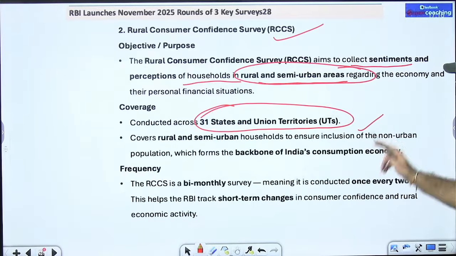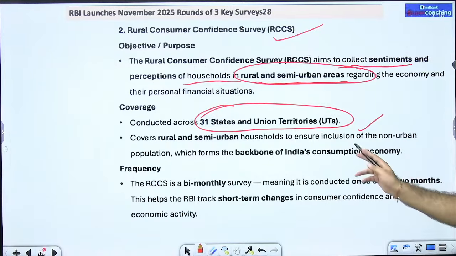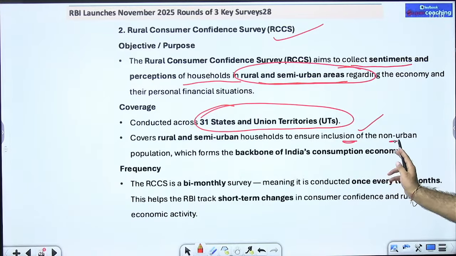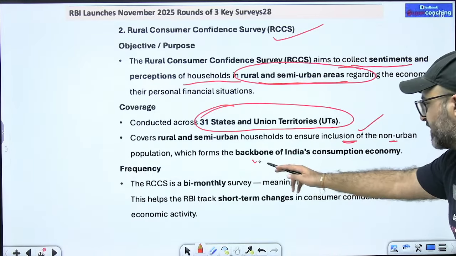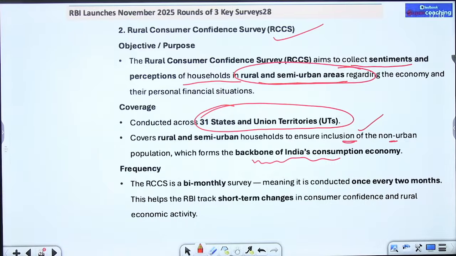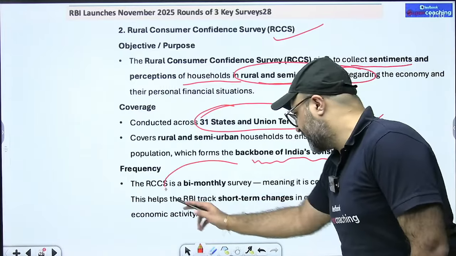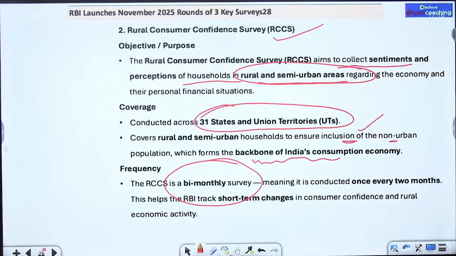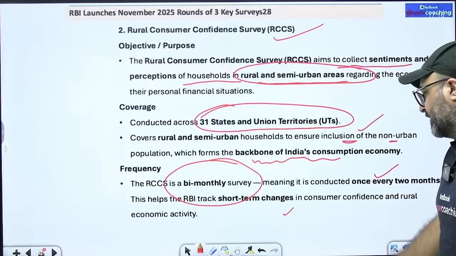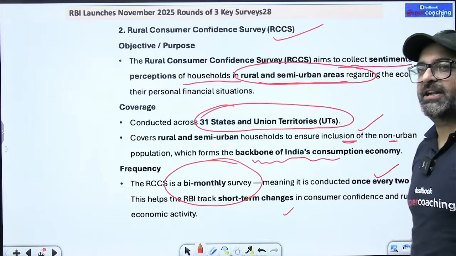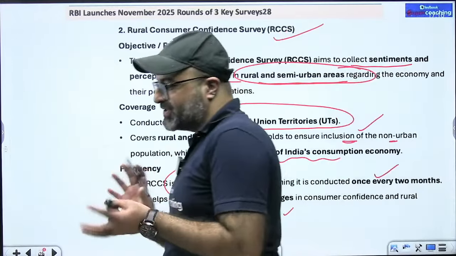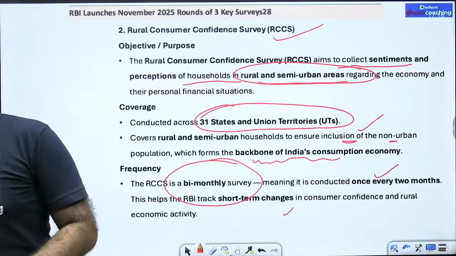It covers rural as well as semi-urban households to ensure inclusion of the non-urban population, which obviously forms the backbone of India's consumption economy. What is the frequency? The frequency of this particular survey is bi-monthly, meaning it is conducted once every 2 months, which helps the RBI track short-term changes in consumer sentiments, so that on the basis of the consumer sentiments, the correct decision can be taken.